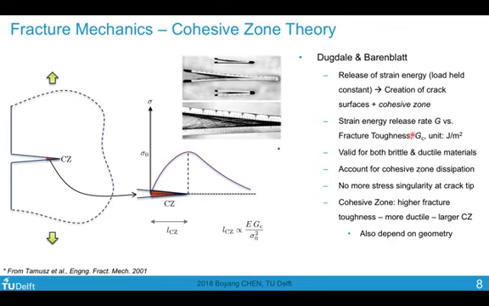So here the toughness would include the energy required to create the crack surface and the cohesive zone, the energy dissipation required for the cohesive zone to completely fracture. So it's very similar to the plastic zone modification, except now all the nonlinear events are localized along this interface. We have a similar length parameter, which is the cohesive zone length. It has a similar scaling with respect to these material parameters.